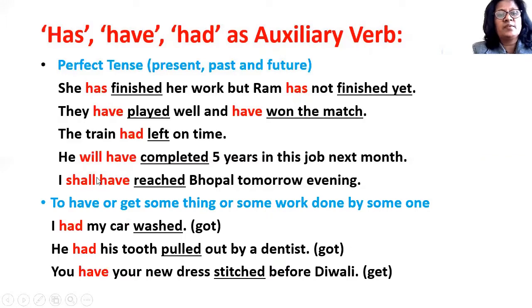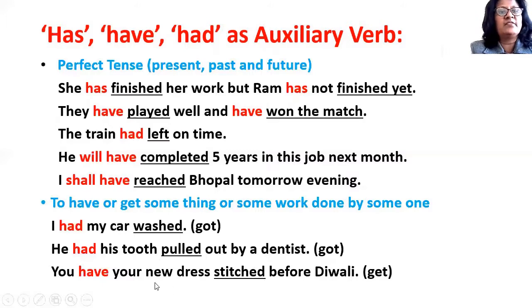As auxiliary verbs, has and have or had can also be used to mean to get something done or to get some work done by someone. Like I had my car washed means I got my car washed. He had his tooth pulled out by a dentist means he got his tooth pulled out. You have your new dress stitched before Diwali. So you get your new dress stitched before Diwali.